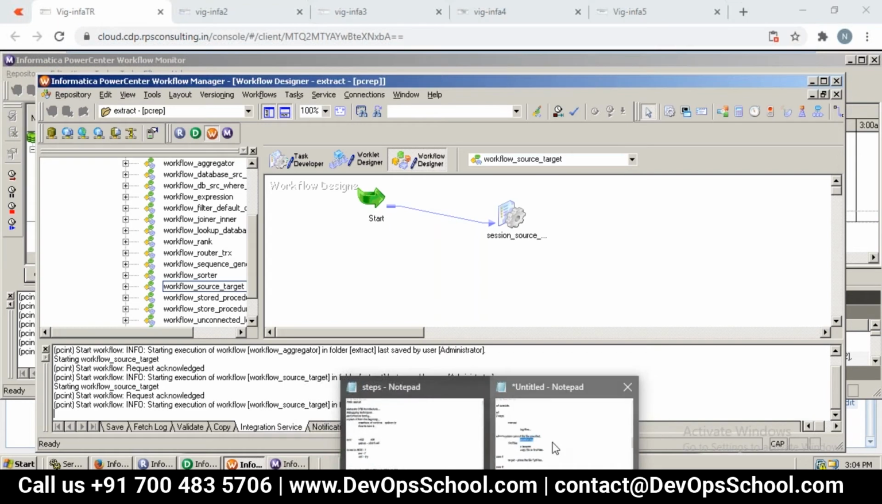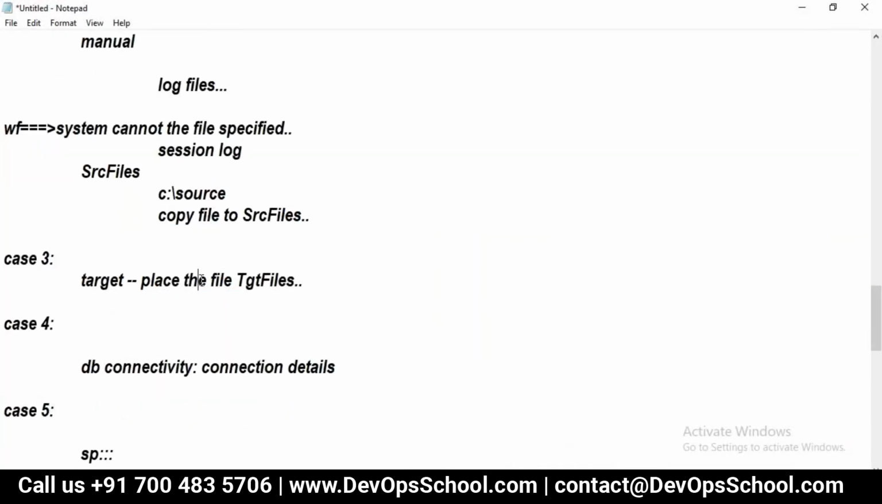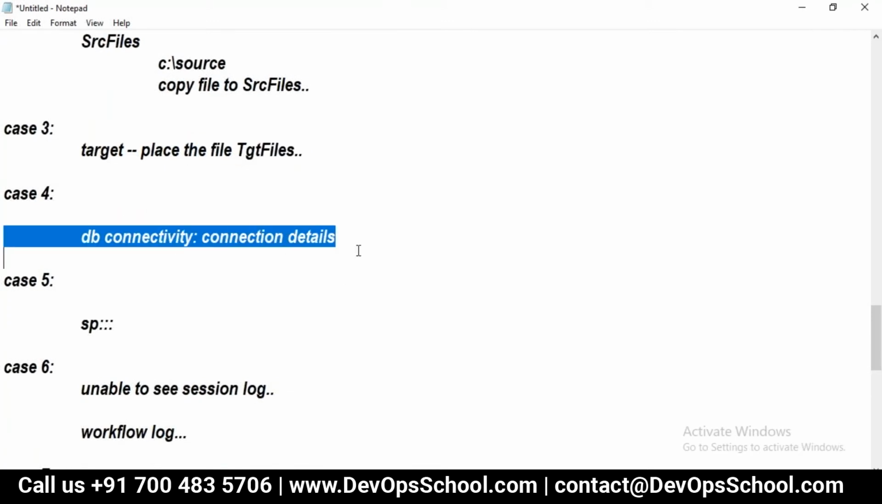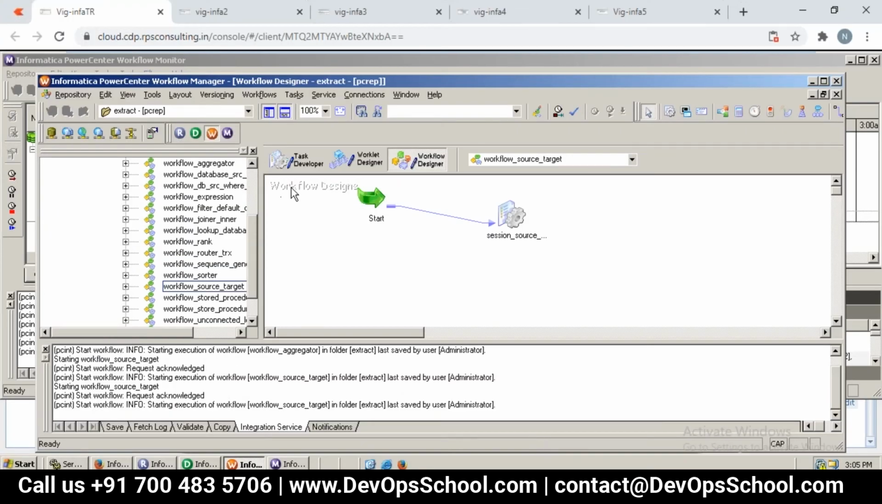Now the next is what? The source files, the target. This is same, so the same concept you can just apply for target. I think Delay has tried with the TGT files. Yeah, same concept, and the DB connectivity part also. I think we already tried that. So you people have already faced this problem.